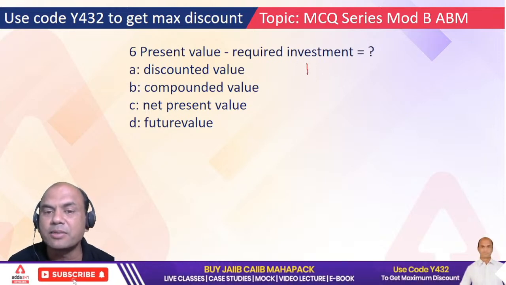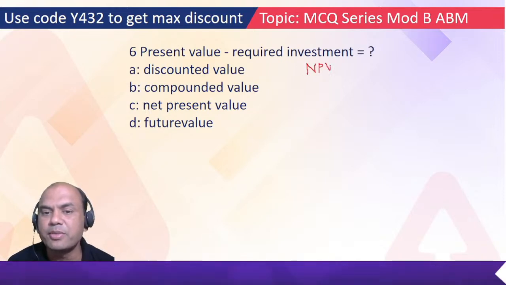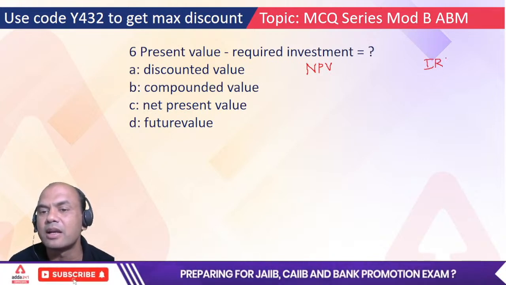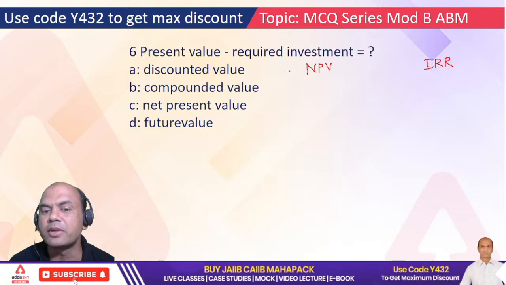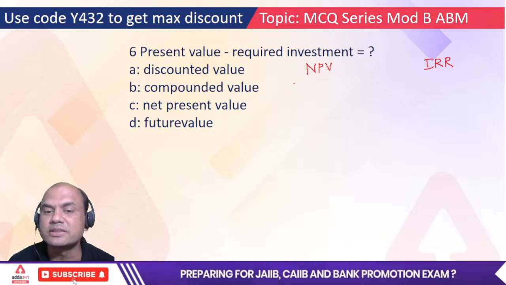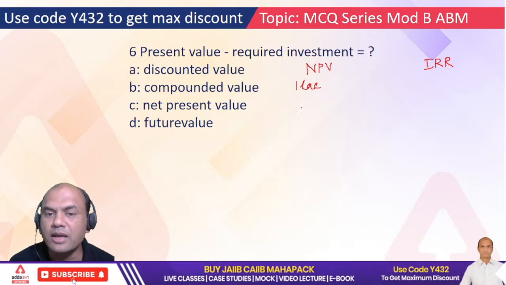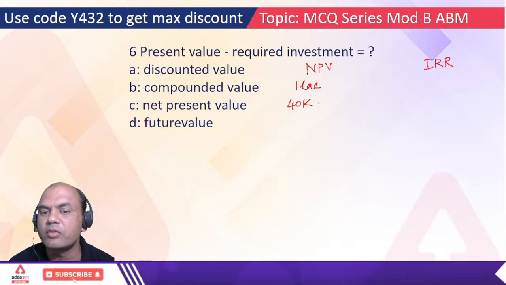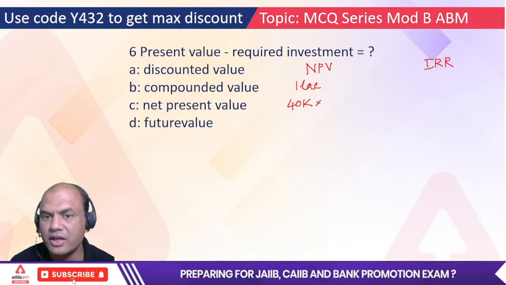NPV, we had studied something in JAIIB also. NPV and IRR, right? Internal rate of return and net present value, these two we had studied. NPV means what? Suppose I am investing 1 lakh rupees, and in future I am getting 40,000 every year for 5 years.